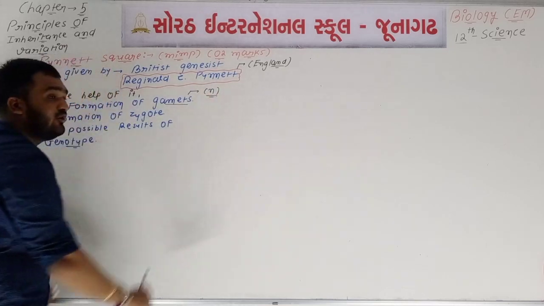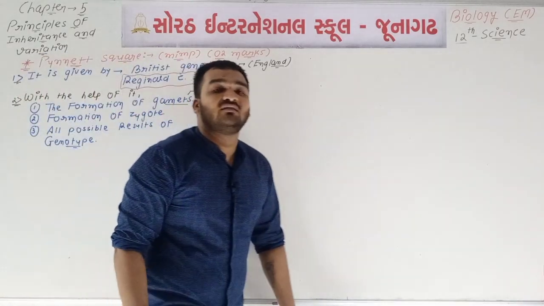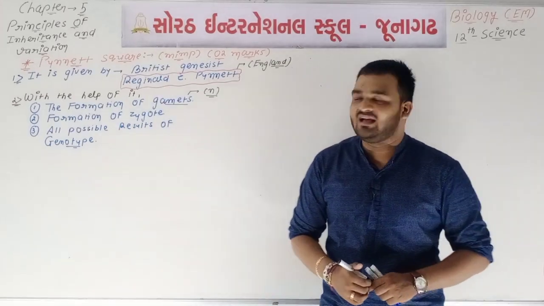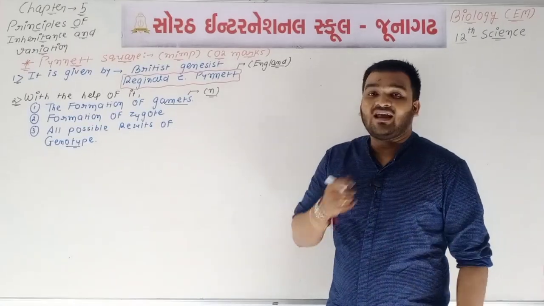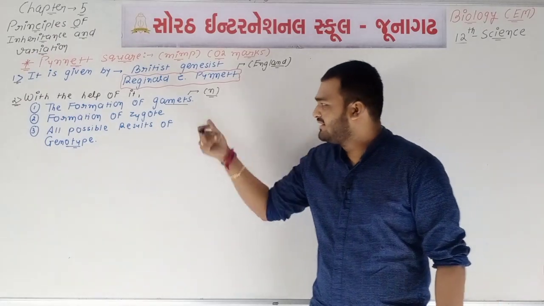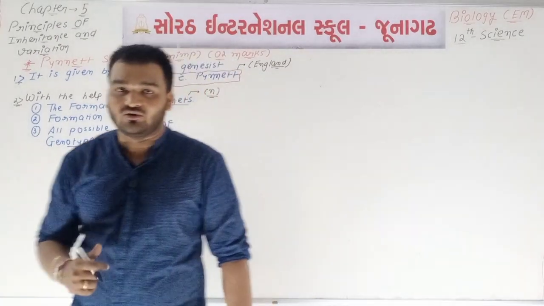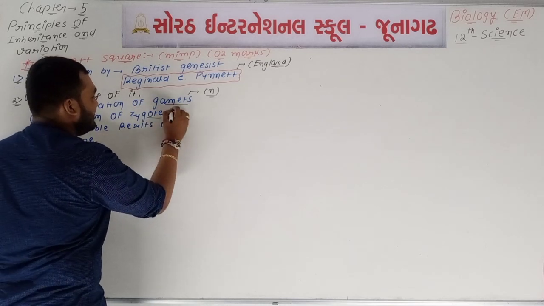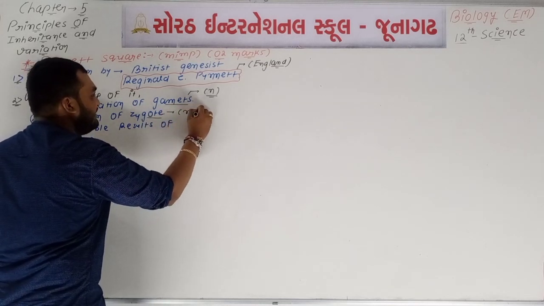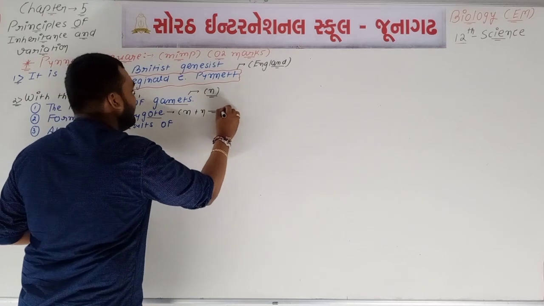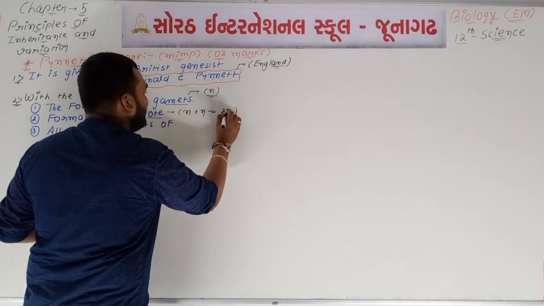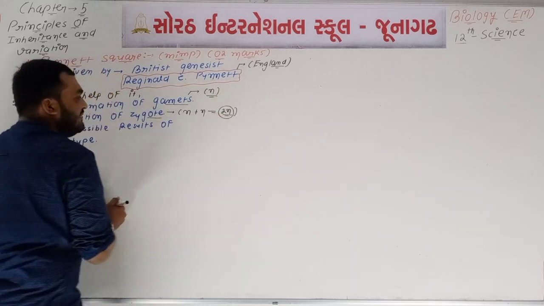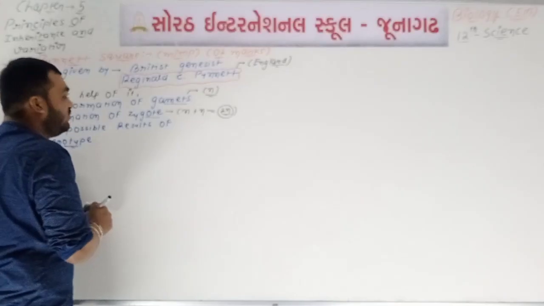N means haploid, means half the number of chromosomes are there in the gamete. So we can understand the formation of gametes. Then formation of zygote. You know that after the process of fertilization, the male gamete combines with the female gamete and forms a zygote. Remember, zygote is always diploid, means zygote is always of 2N type.